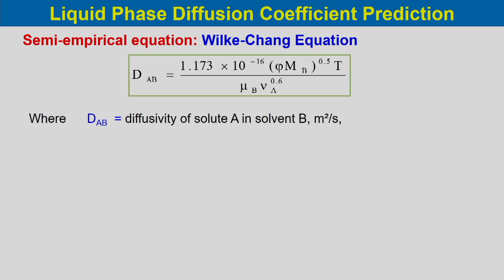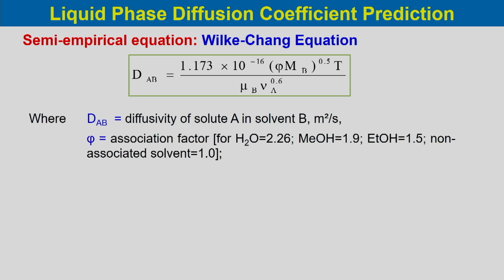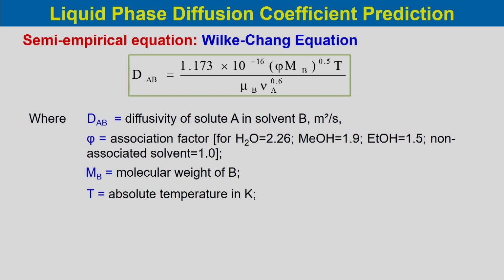DAB is the diffusivity of solute A in solvent B, in meter square per second. Phi is the association factor. For water it is 2.26, for methanol it is 1.9, for ethanol it is 1.5, and for a non-associated solvent it is 1. Mb is the molecular weight of component B. T is the absolute temperature in Kelvin.